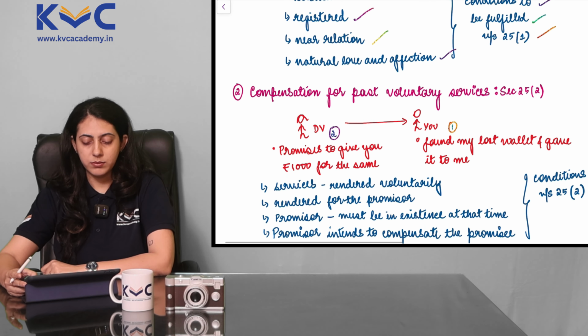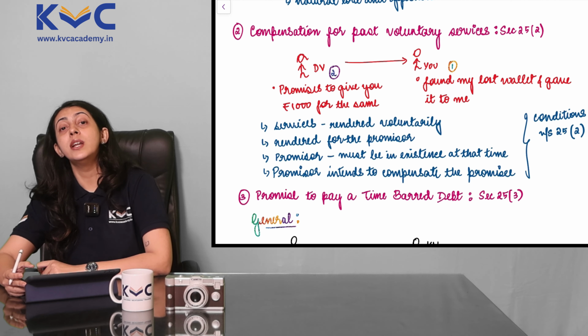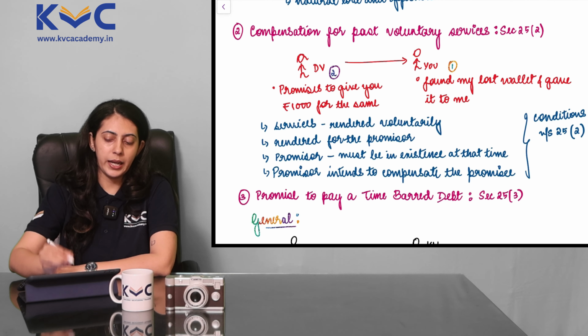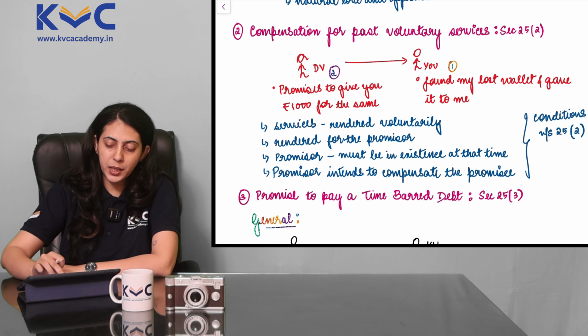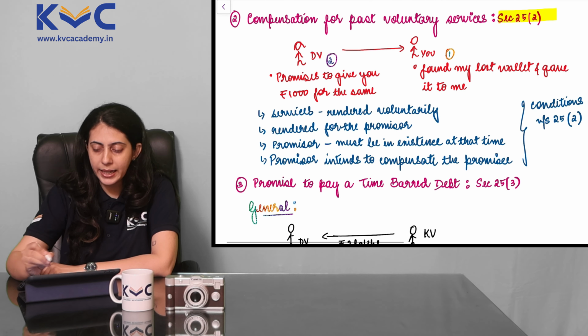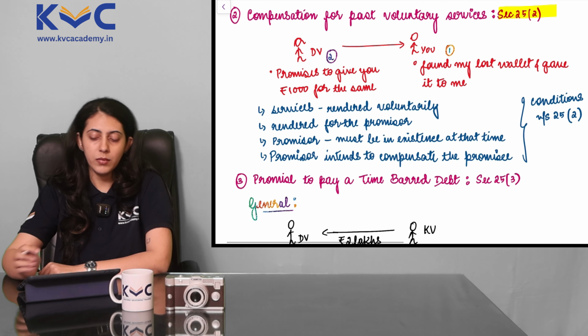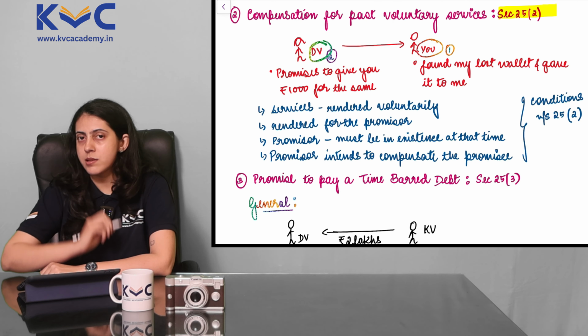The second one, compensation for past voluntary services. Now in the beginning, I remember telling you that consideration should not be voluntary. But here let's see why they have specifically mentioned this point with the help of an example. You and DV are 2 parties in this contract.